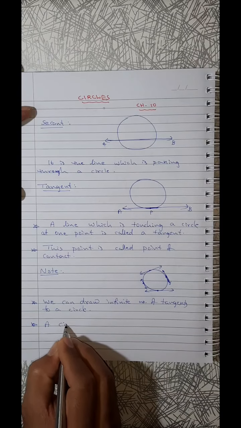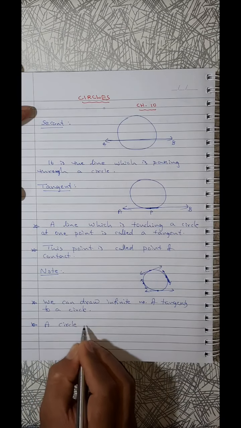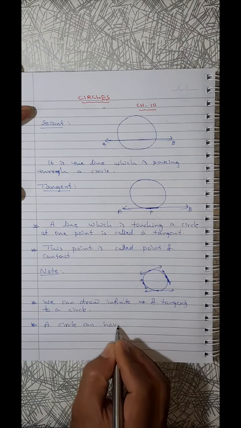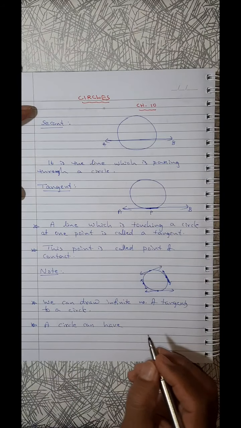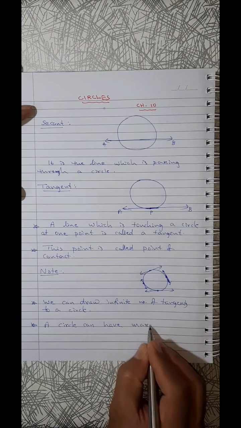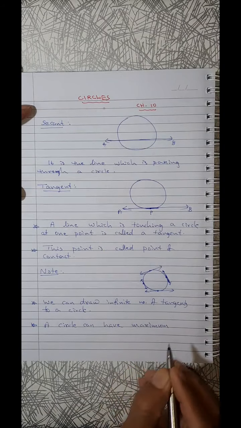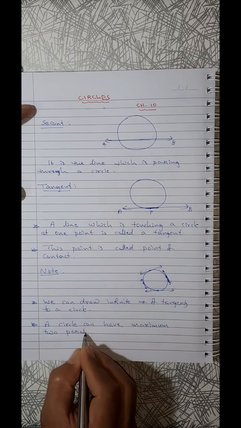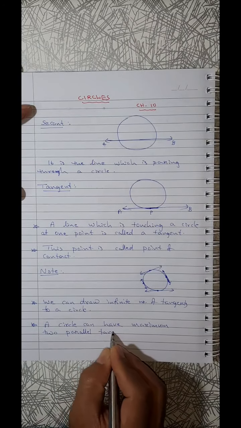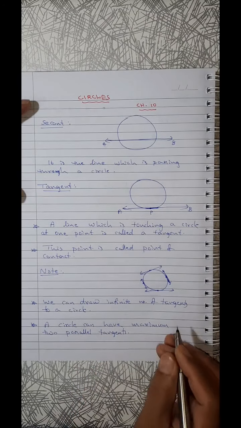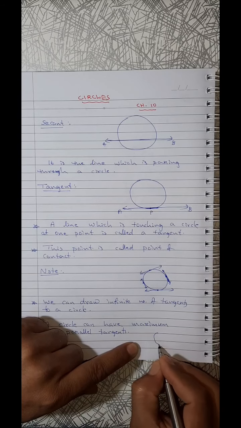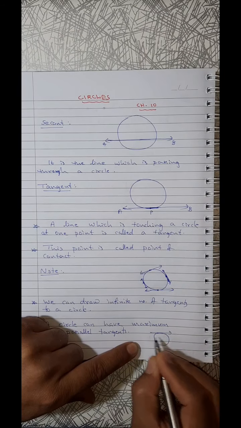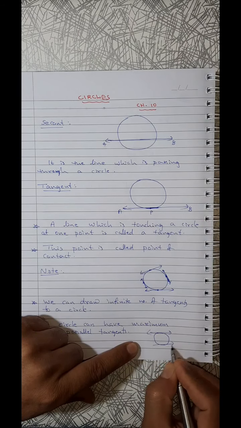A circle can have a maximum of two parallel tangents. Why? Because here is one tangent, so parallel means this one.